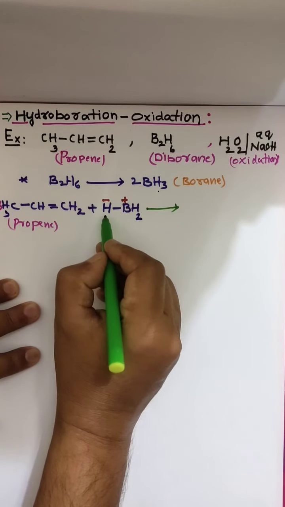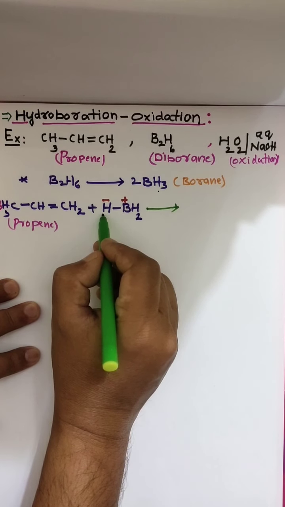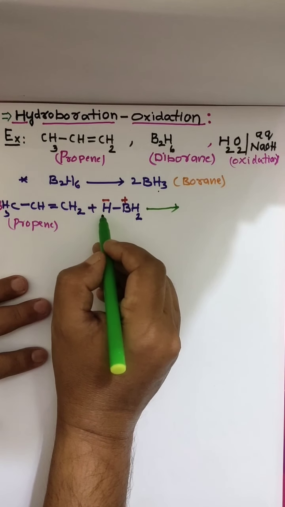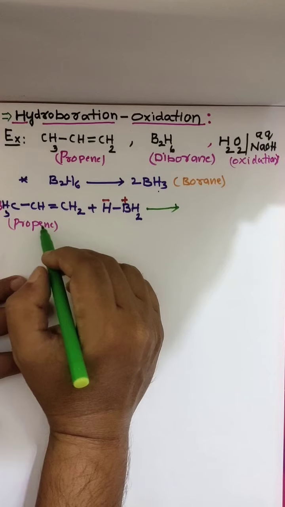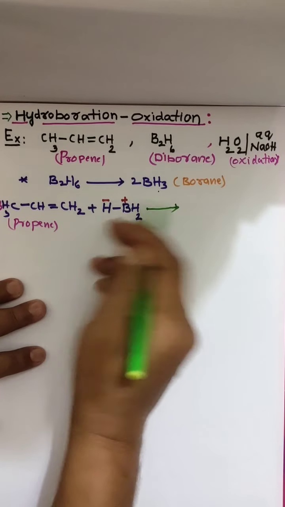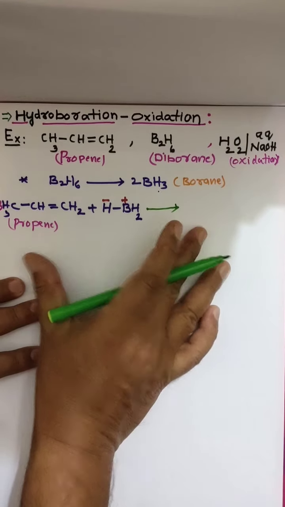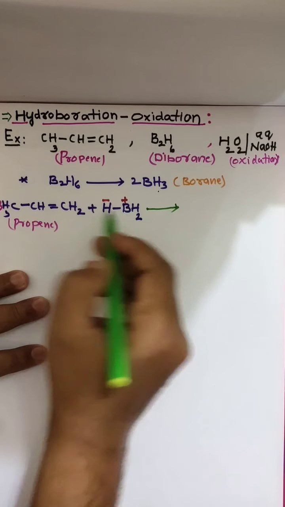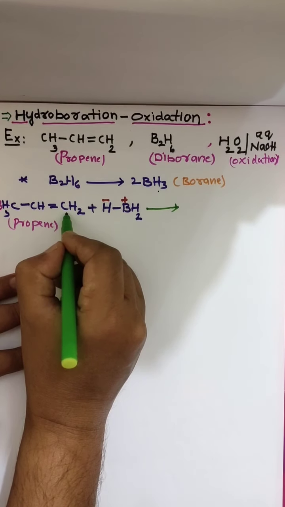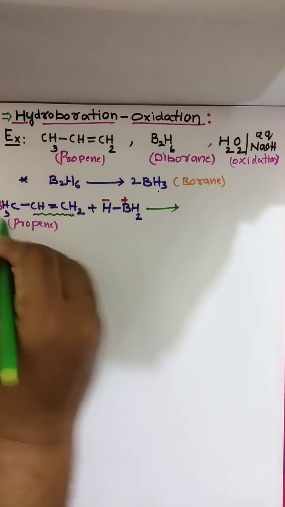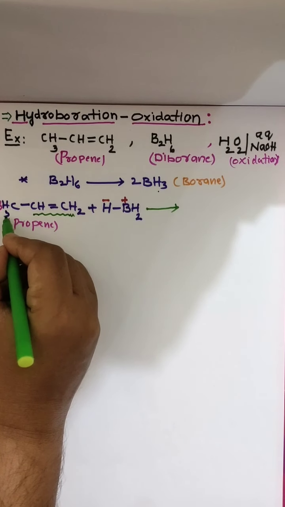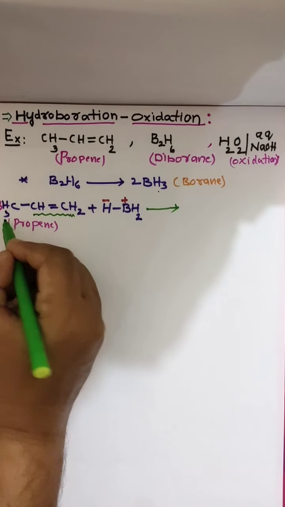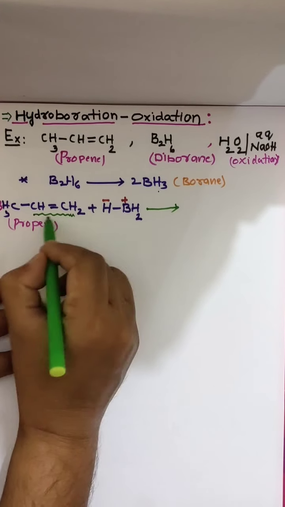Previously the negative part of the addendum bonded where more hydrogens were. Here, simply, boron gets attached where more hydrogen atoms are present with respect to the carbon-carbon double bond. Some students are getting doubt.